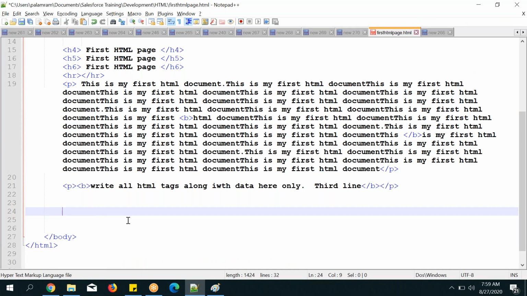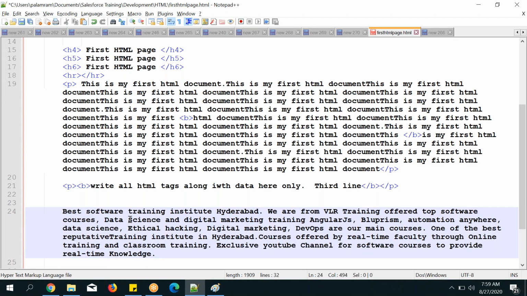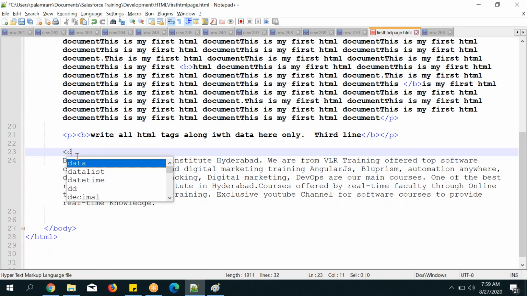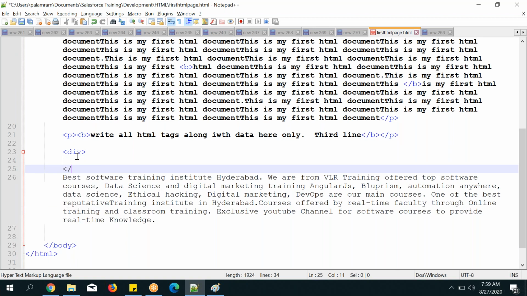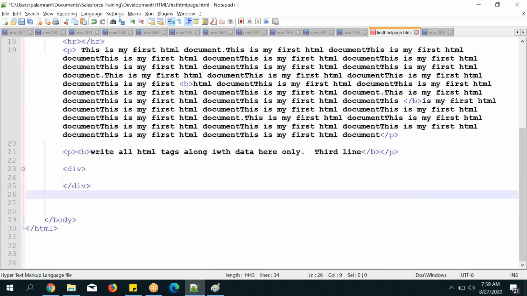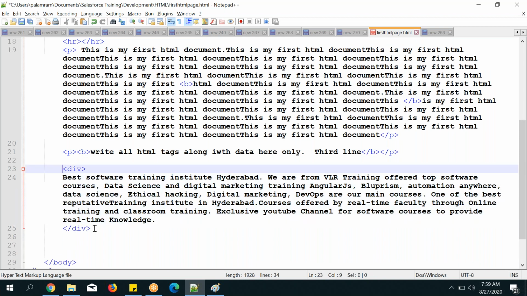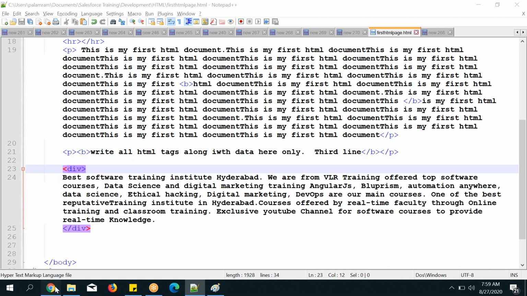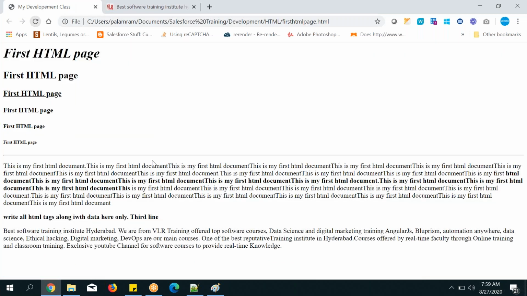This text I want to display in a div. How it looks, you can see here: div, and keep all this text inside the div. Save it, go here and refresh the page.